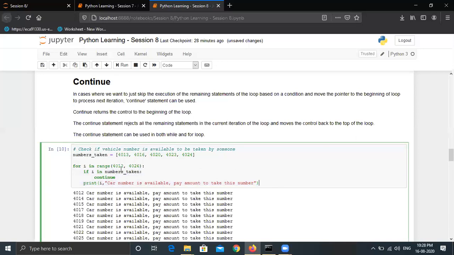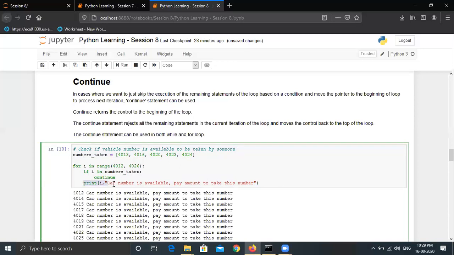But once the value of i in the next iteration is 4013, this condition is fulfilled because i is there in this numbers taken list. So it has run the continue statement. In this case, this statement will not be printed because it has skipped the subsequent statements of the loop.